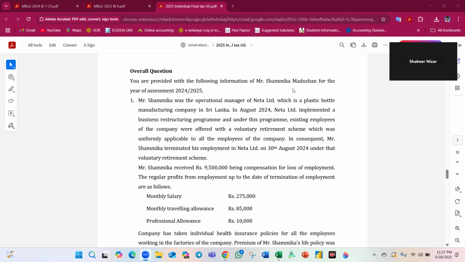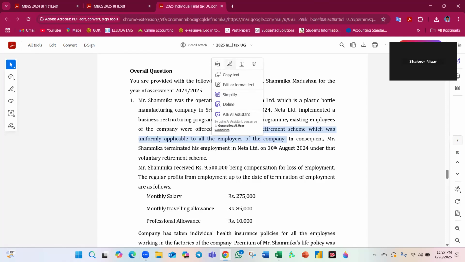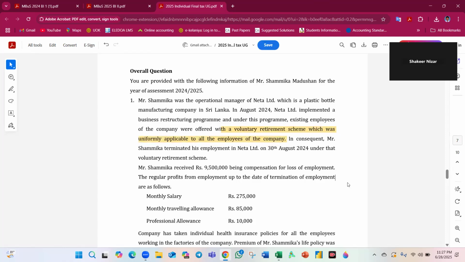Mr. Shamika was an operational manager at Nita Limited, a plastic bottle manufacturing company. In August 2024, Nita Limited implemented a business restructuring program. Under this program, existing employees were offered a voluntary retirement scheme, a retirement benefit scheme uniformly applicable to all employees of the company. Mr. Shamika terminated his employment at Nita Limited under the voluntary retirement scheme.